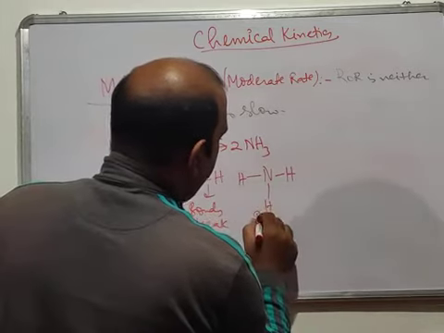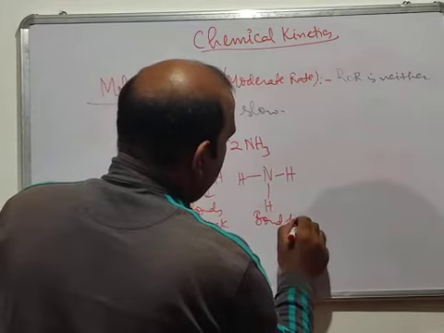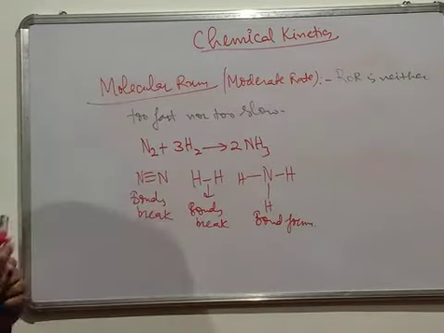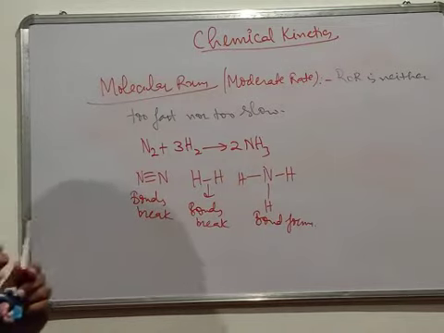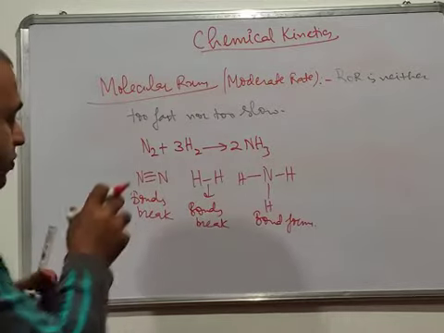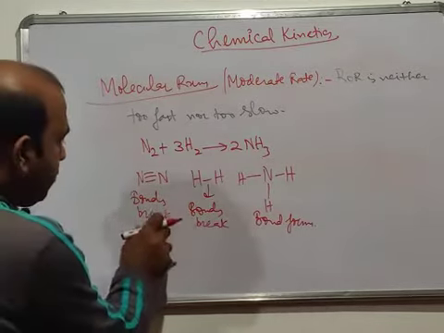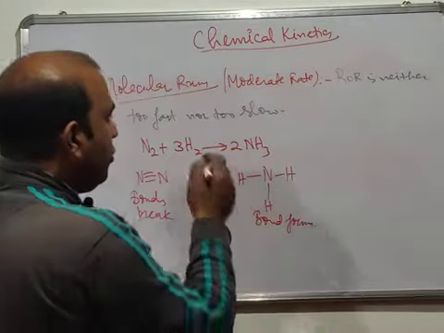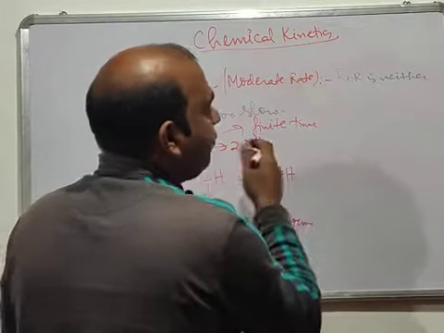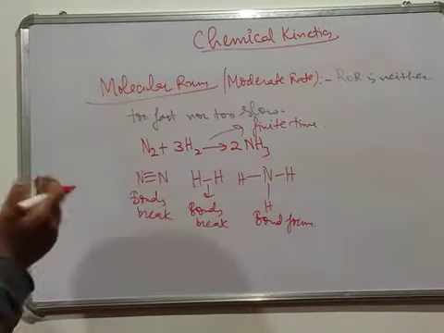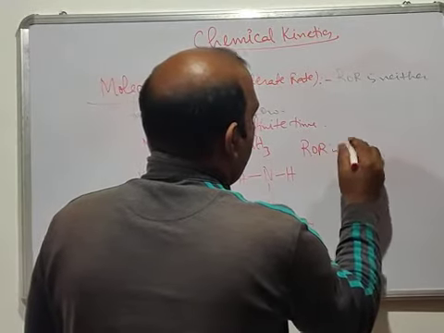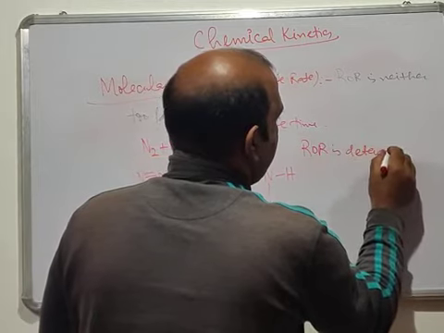Now this bond will form, because N has to form bonds. So it takes time for the bonds to break here. Like the earlier reaction, the ionic reaction, where you just have ions, the ions combine with each other and form the products. Now here the bonds have to break because we have covalent bonds. These bonds will break, then the new bonds will form, so it will take some finite time. This reaction will take some finite time, so the rate of reaction is practically determined. ROR is determined for such reactions.